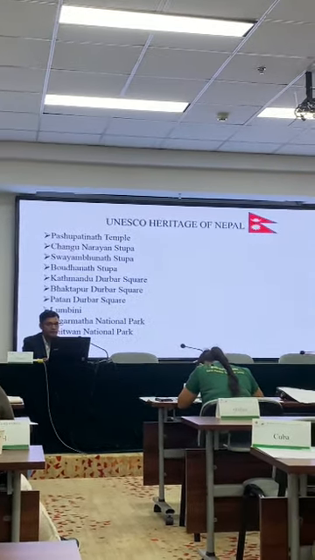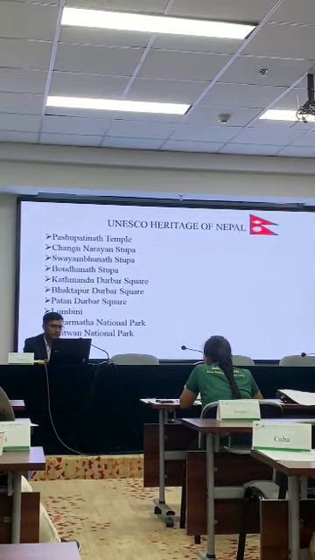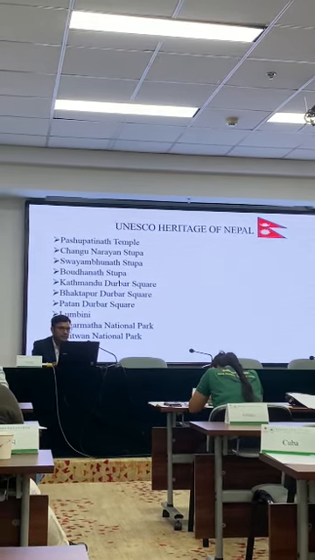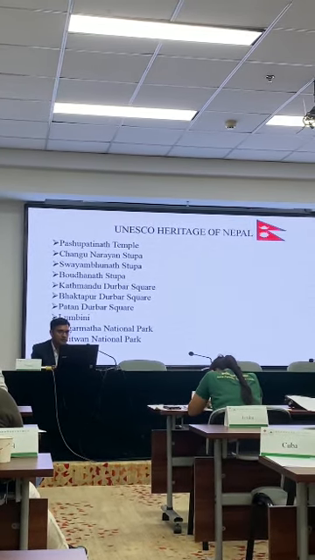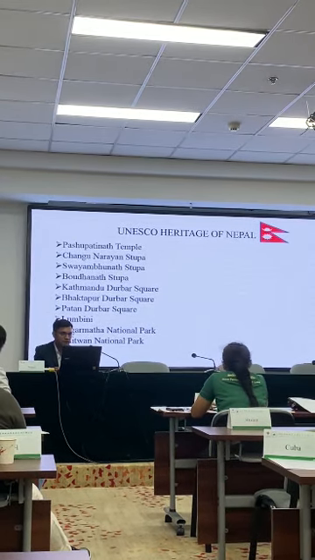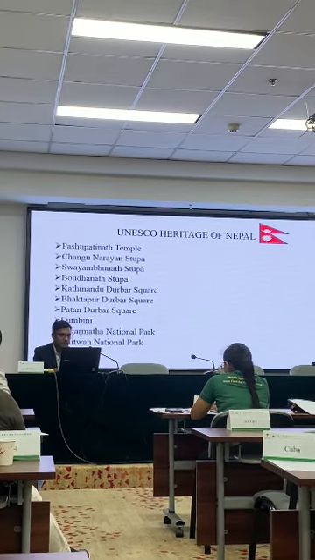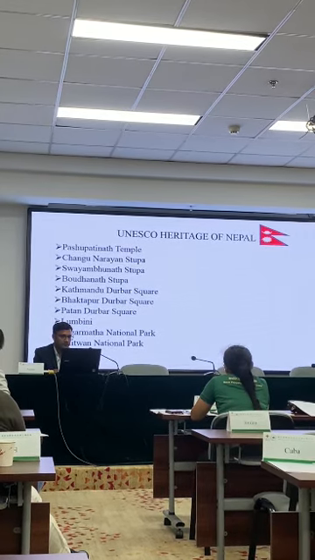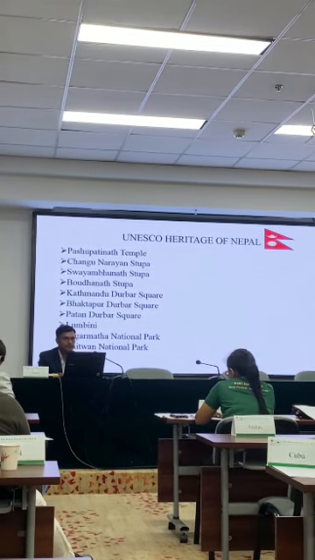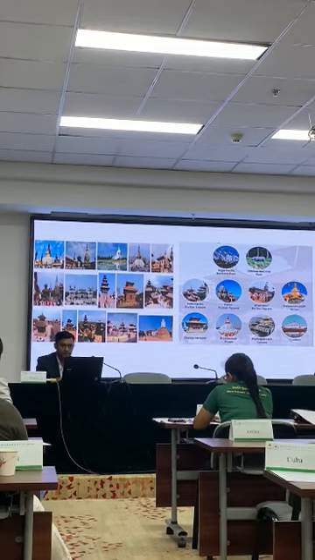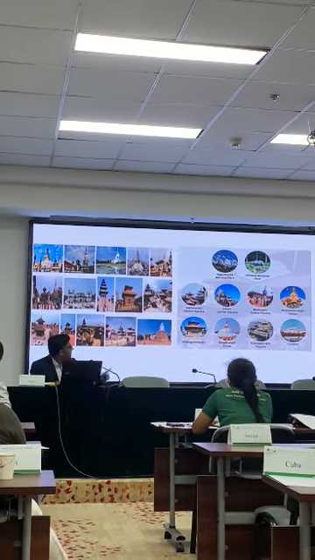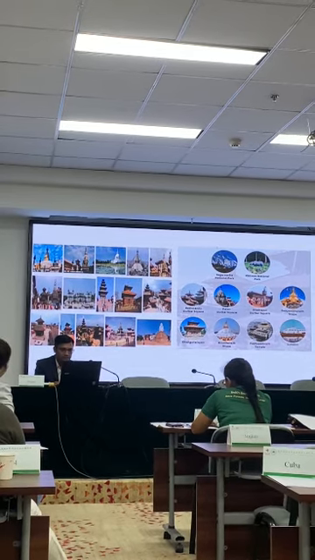And UNESCO has listed 10 sites as World Heritage Sites of Nepal. One is Pashupatinath Temple, Changunarayan, Swayambhunath Stupa, Boudhanath Stupa, Kathmandu Durbar Square, Bhaktapur Durbar Square, Patan Durbar Square, Lumbini, birthplace of Buddha, Sagarmatha National Park, Chitwan National Park. These are the World Heritage Sites. These are the pictures, some pictures: Sagarmatha National Park, Chitwan National Park.